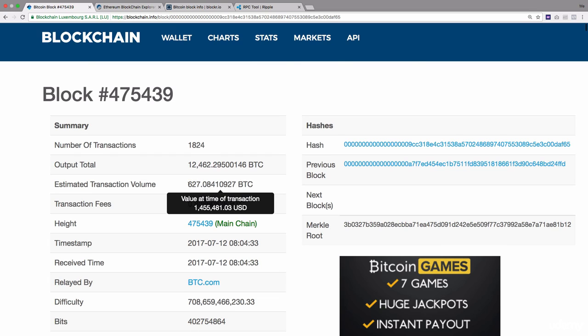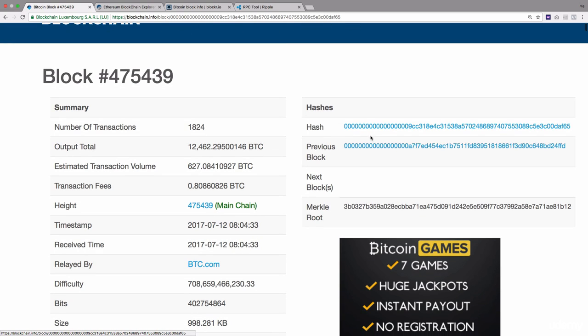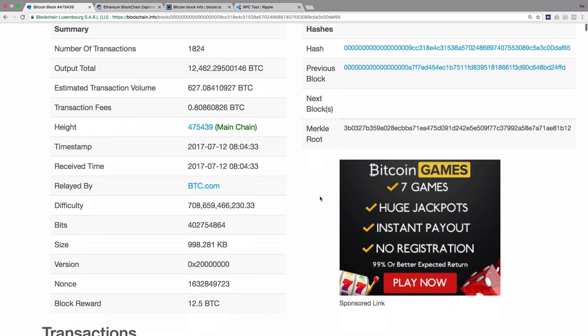This block has created a transaction. The estimated total transaction involved in this block is 627 bitcoins. The hash of the block, which is called the signature of the block, is this. The signature of the previous block is this. So this is what I was talking about when I said that the signature of the block should be lesser than the previous one. This is called the hash of the block.